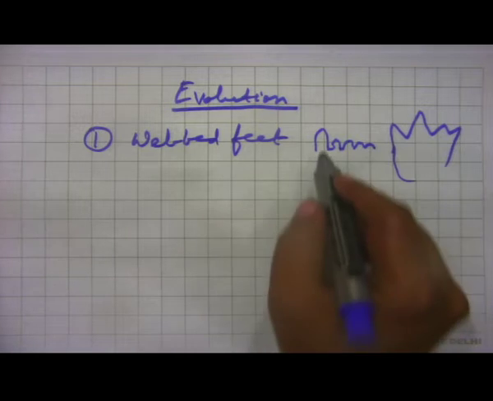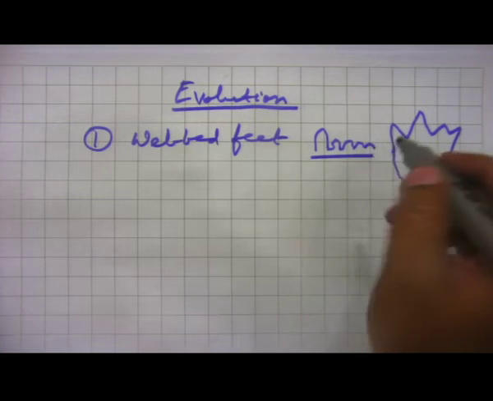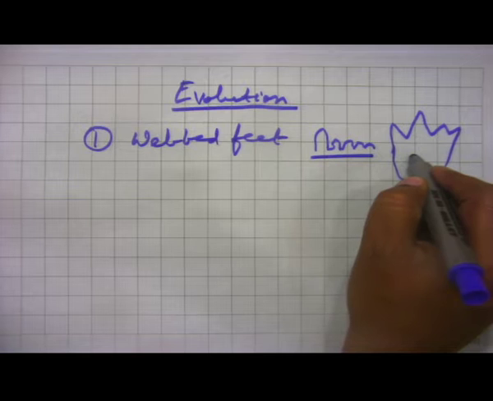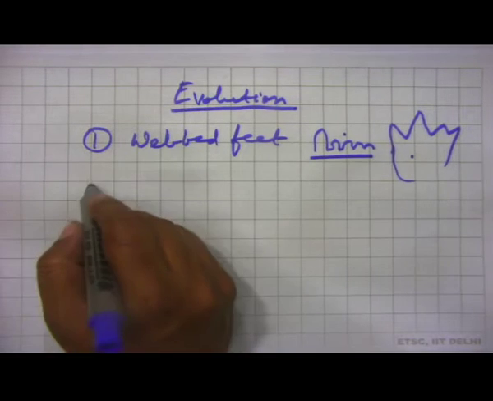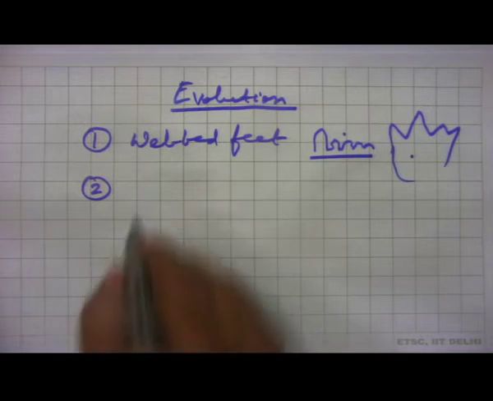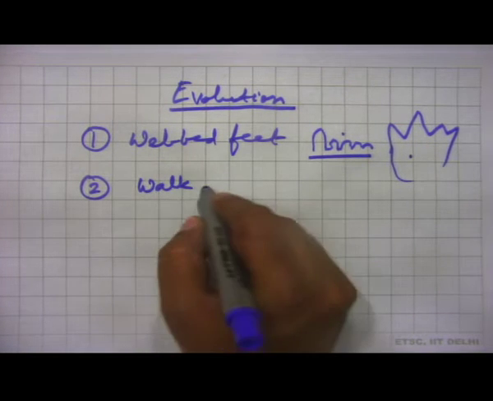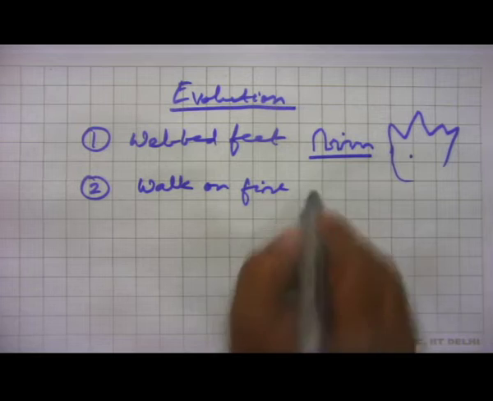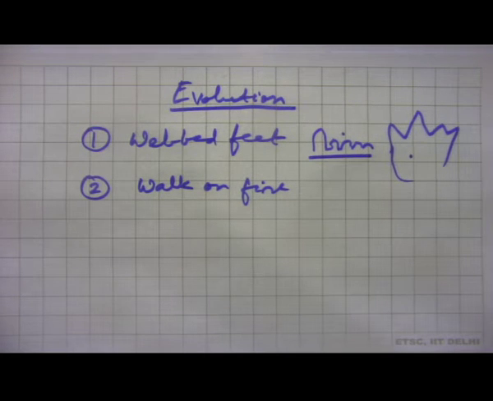So, the feet of these humans actually look like this rather than this. The second group of people is those who can walk on fire. You must have seen, we have lots of places in India where you have people who can sleep on a bed of nails, they can walk on fire with coal and things like that.